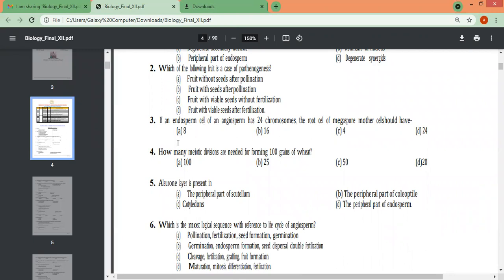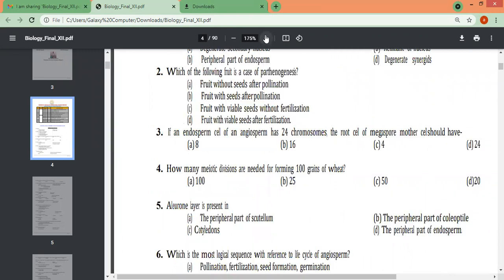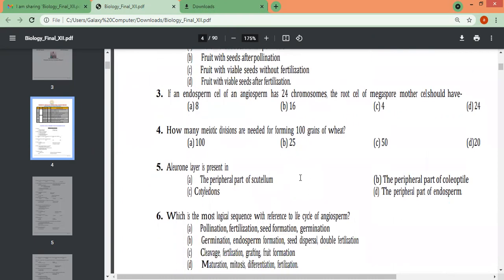So this. Next, third, if an endosperm cell of an angiosperm has 24 chromosomes, the root cell of megaspore mother cell should have 8, 16, 4 or 24. How many number of cells?